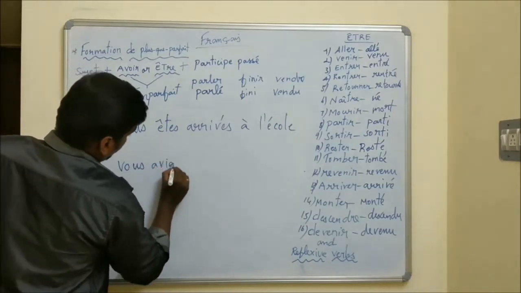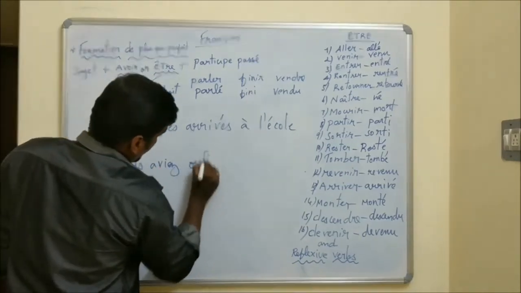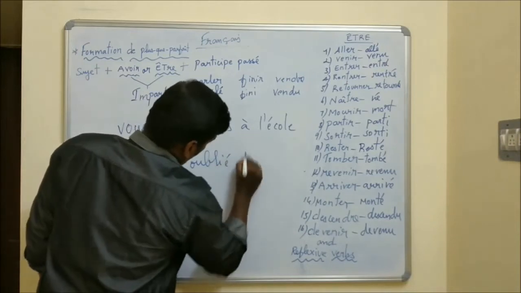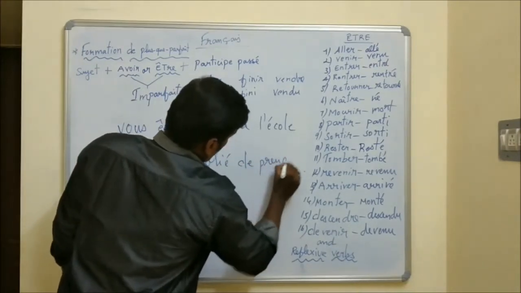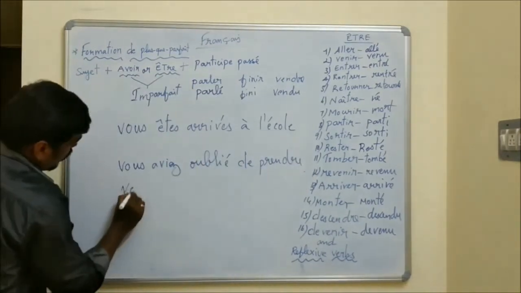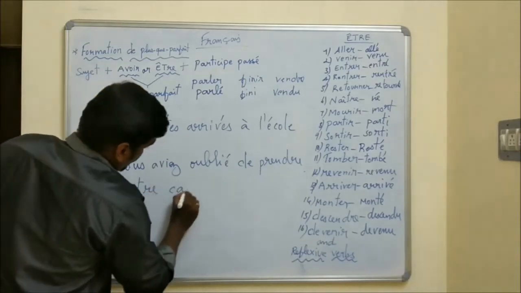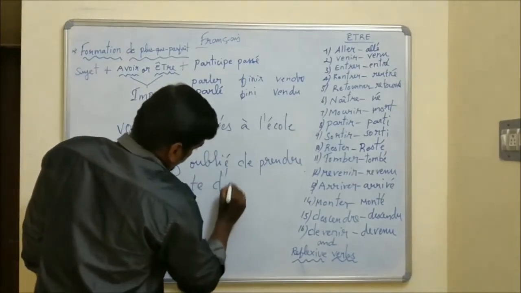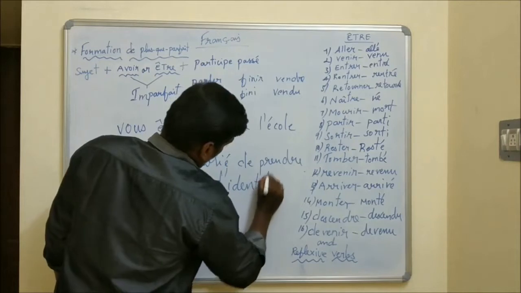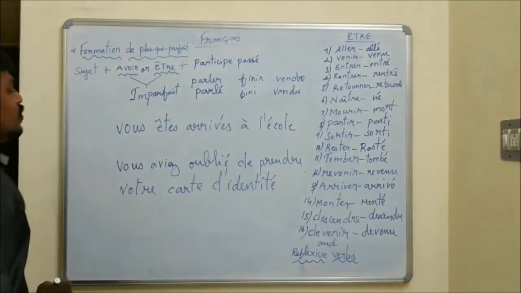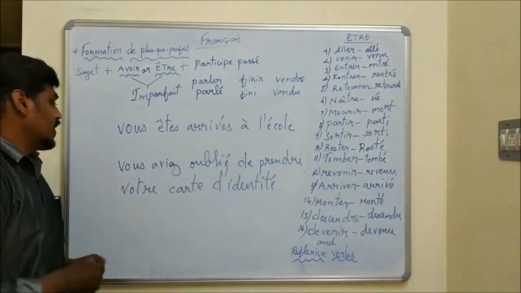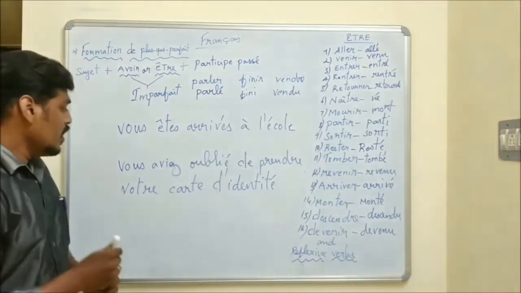Vous aviez oublié de prendre votre carte d'identité. Okay. You had forgotten to take your identity card.